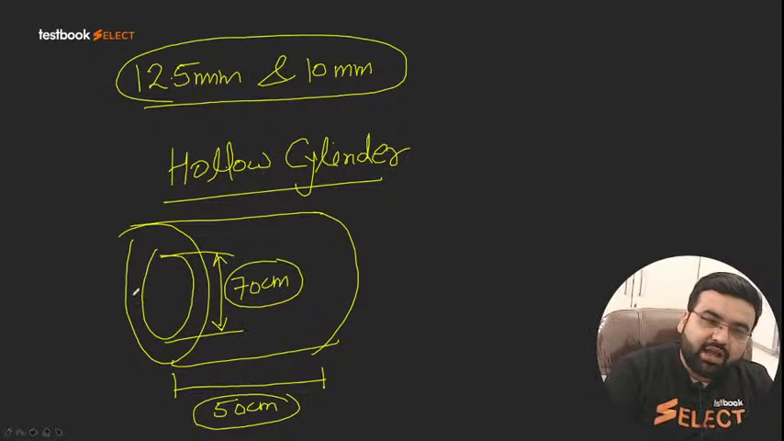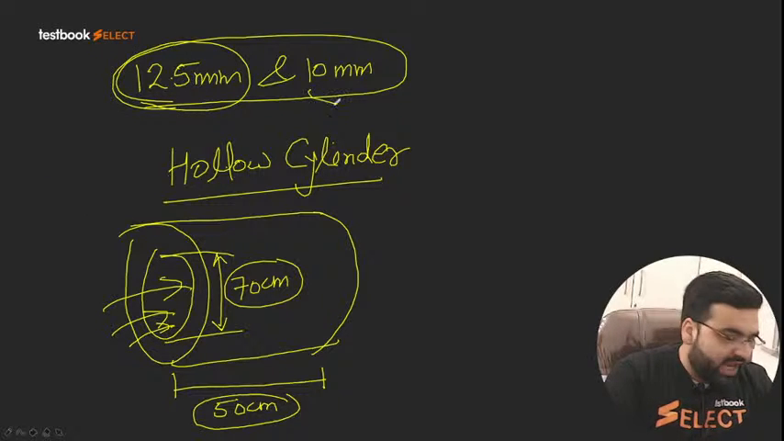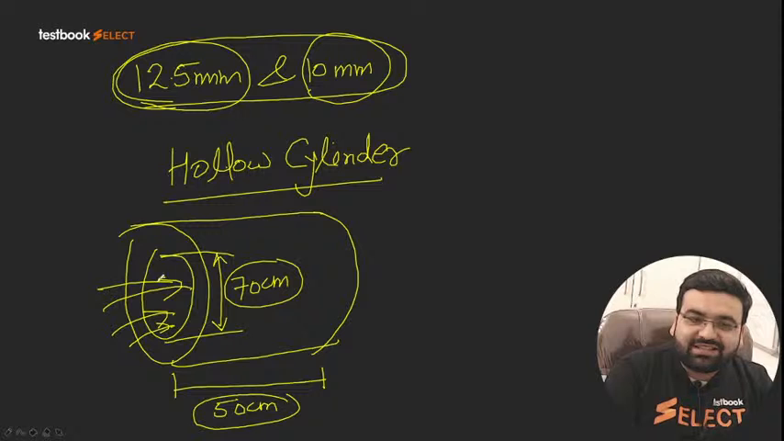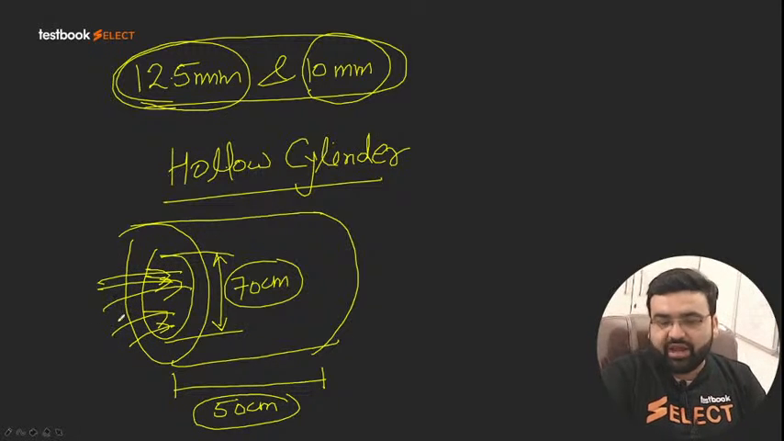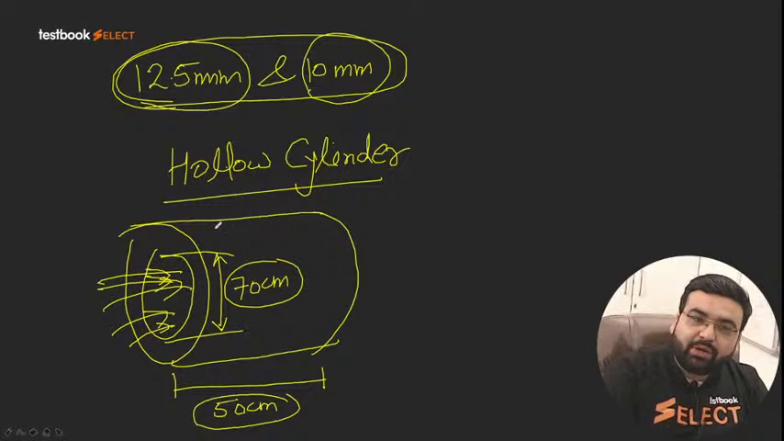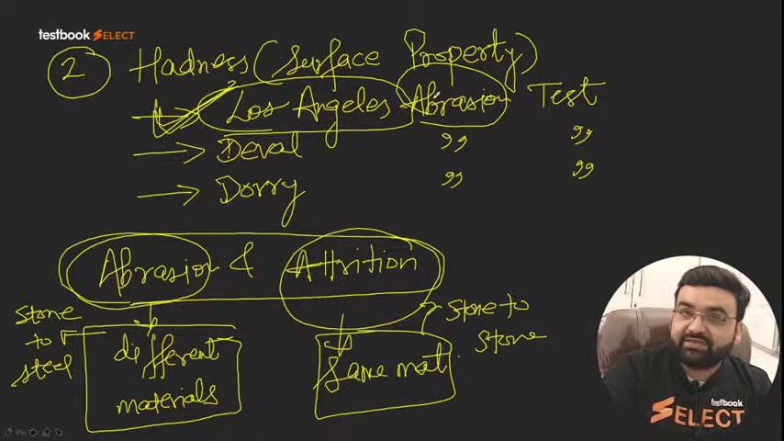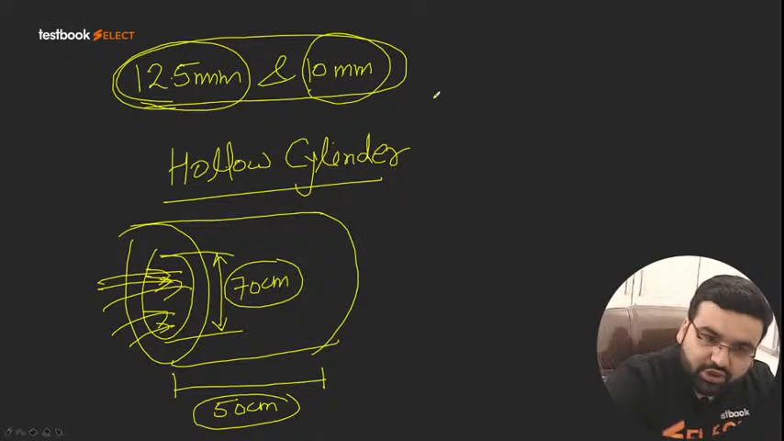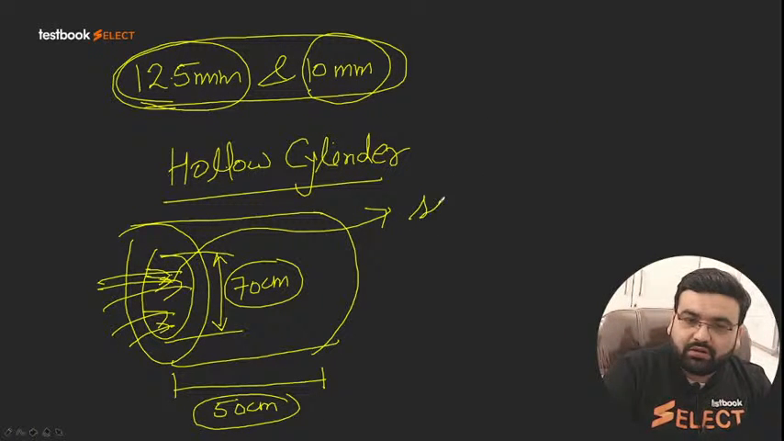Now what we do is put the aggregates, passing 12.5 mm and retained on 10 mm sieve, inside this Los Angeles abrasion machine. Along with it, because it is an abrasion, we cannot just put aggregates, we have to put some other material also. So we put some steel balls also.